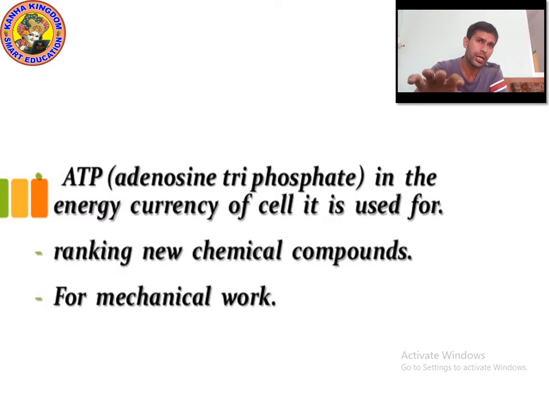So now the question is, what is the use of ATP? ATP is the energy currency of the cell, and it is used for some purposes. First, it is used in ranking chemical compounds, which are good and which are worst. It is also used for mechanical work, because it provides energy. I hope you understood. Let me show you the picture of mitochondria, so you will understand all clearly. Let's move on to the next point.